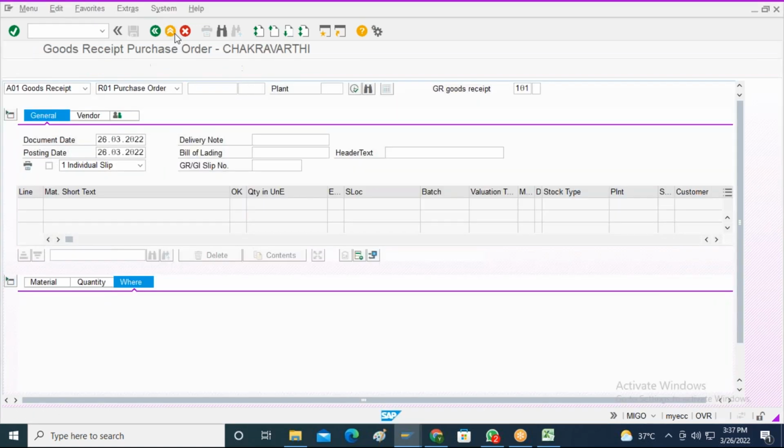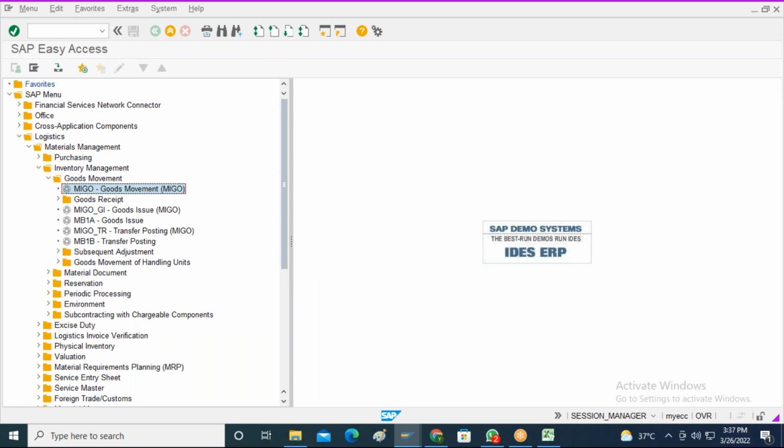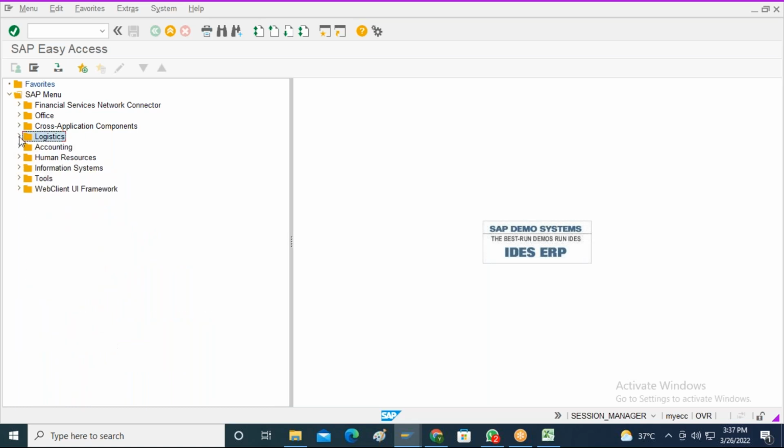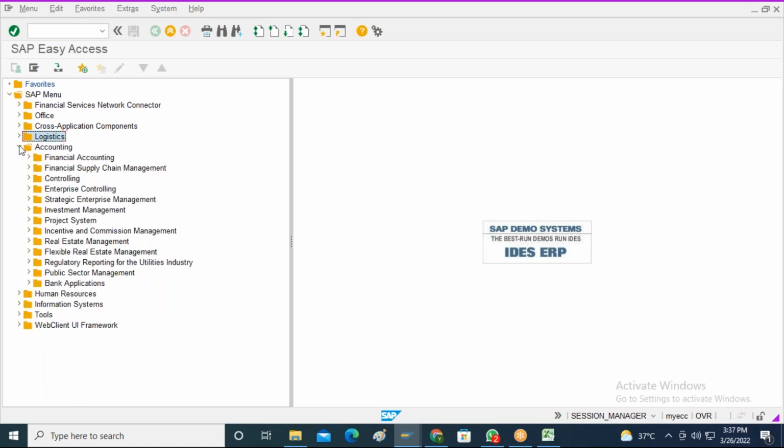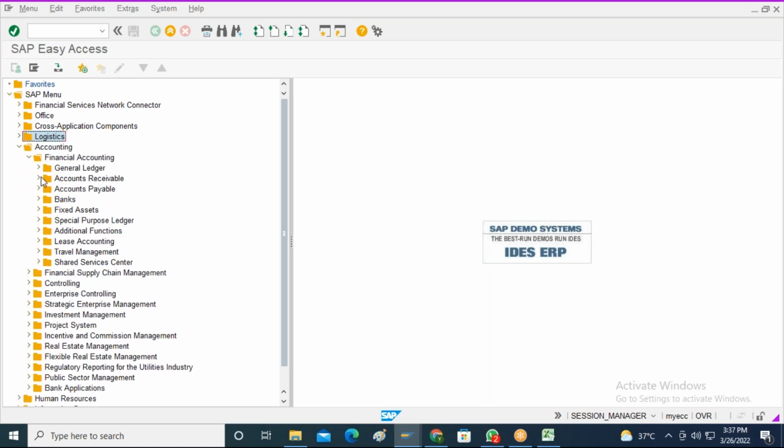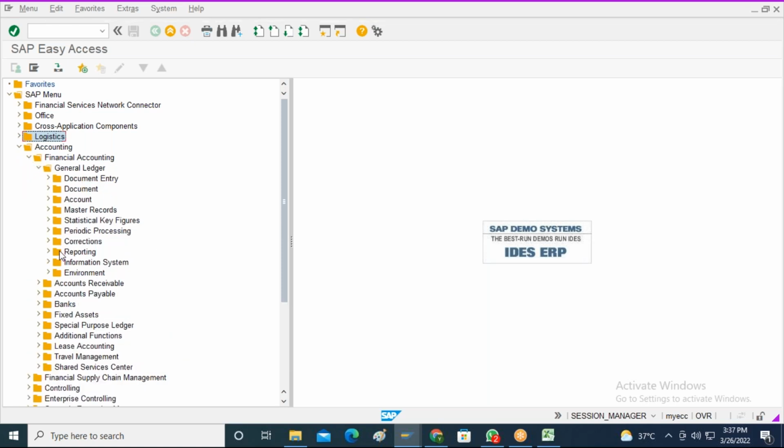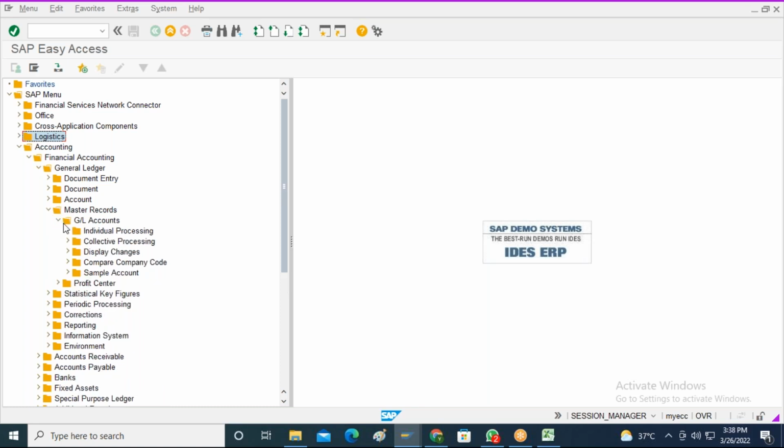But let me try to show you how to create a GL account. This is the finance master data, not SAP MM master data. In real-time projects, finance consultants are going to do the GL account creation. You will create it under Accounting, Financial Accounting, General Ledger Accounting, Master Records, GL Accounts, Individual Processing, FS00.